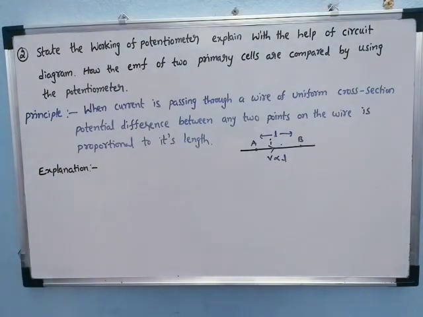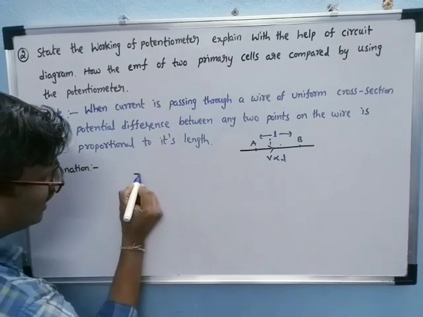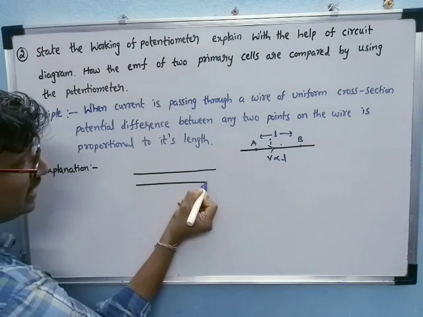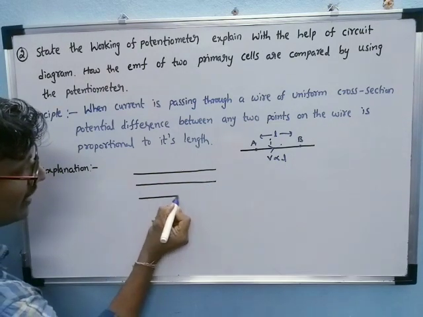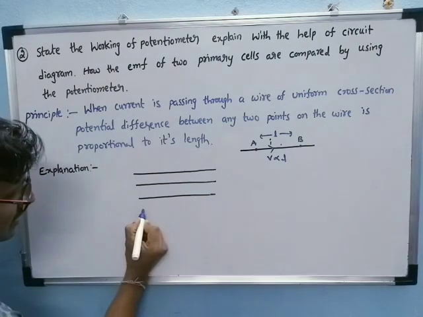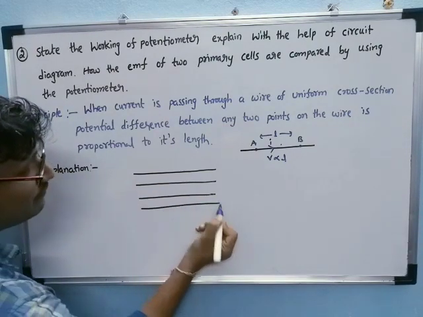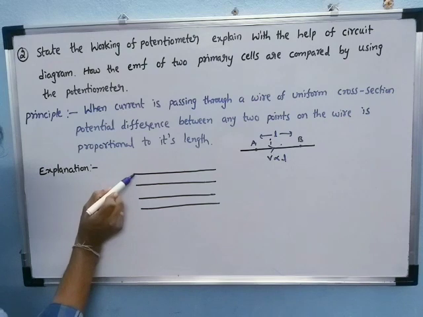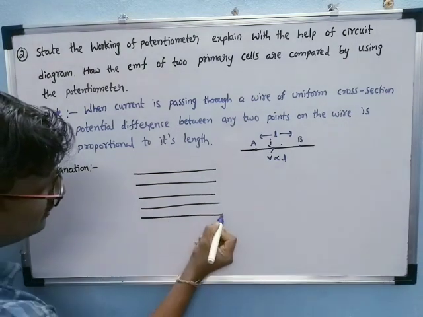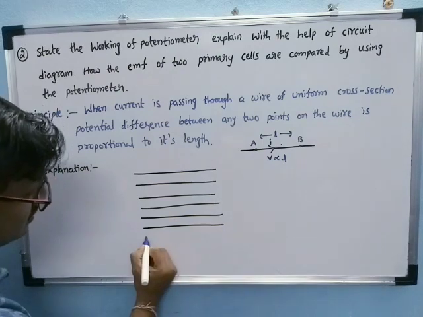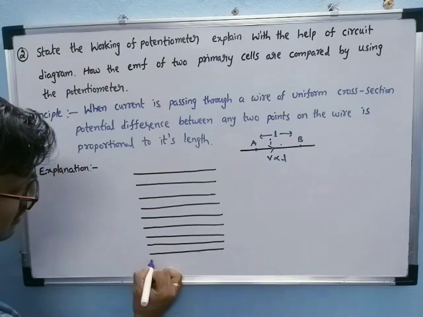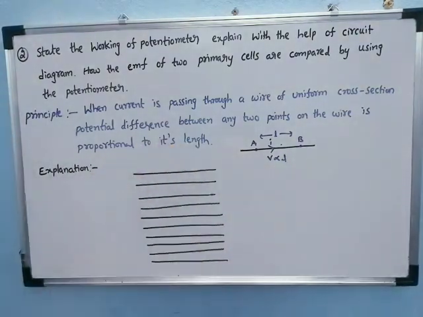Take up here the explanation for this potentiometer. Let us consider 10 meters of manganese wire. The 10 meters of manganese wire is fixed on a wooden plank, generally each of 1 meter pieces. This is the 1 meter, this is 1, 2, 3, 4, 5, 6, 7, 8, 9, 10. These are the 10 meters of manganese wire.